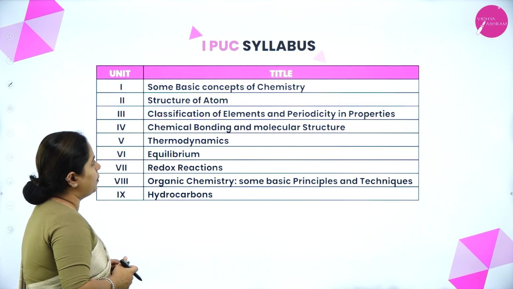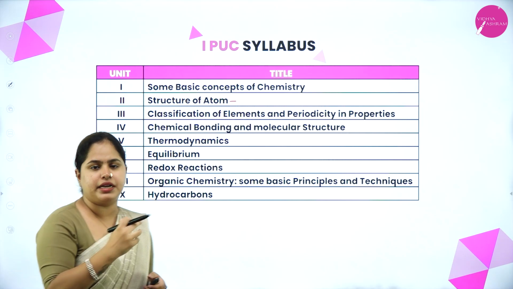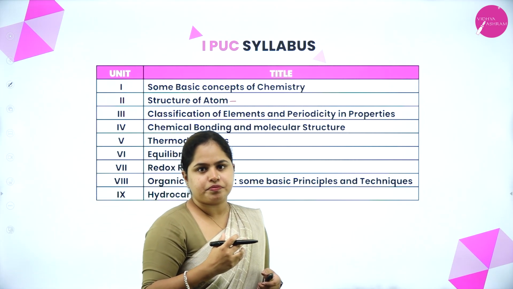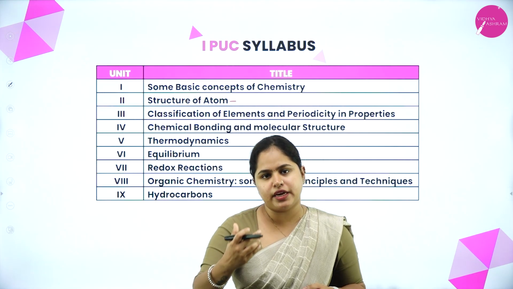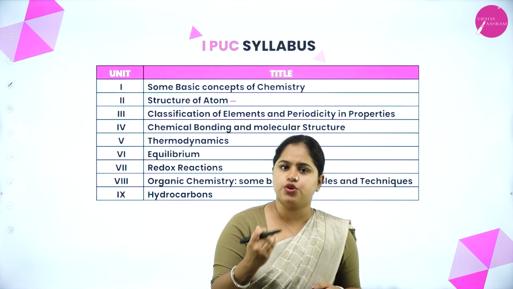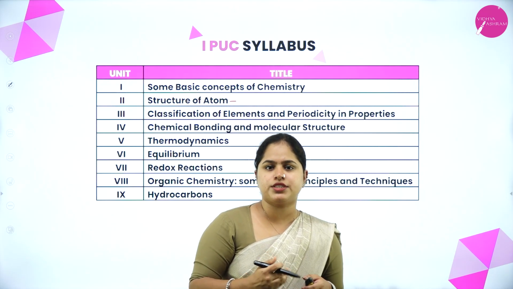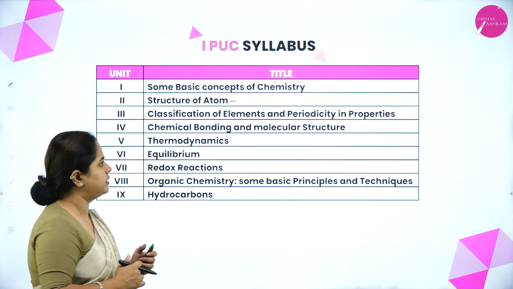Coming to second chapter, that is structure of atom, wherein we will be studying about atom, right? In atom we have electrons, protons and neutrons. So how this is being discovered, where exactly in an atom the electrons are placed, neutrons are placed, protons are placed, regarding the total detail of structure of atom we are going to study in this chapter.